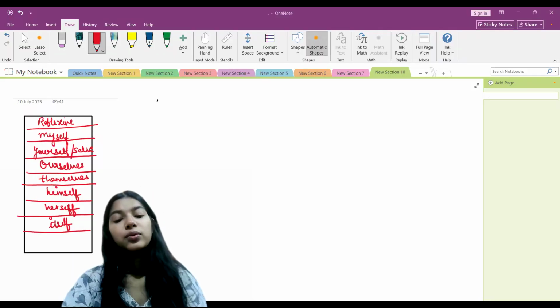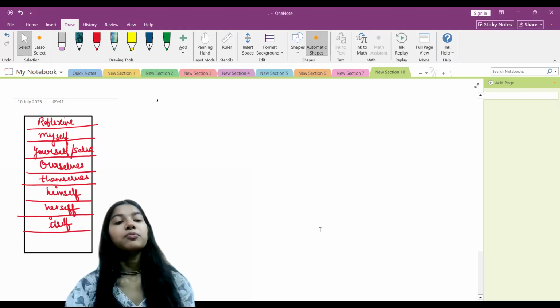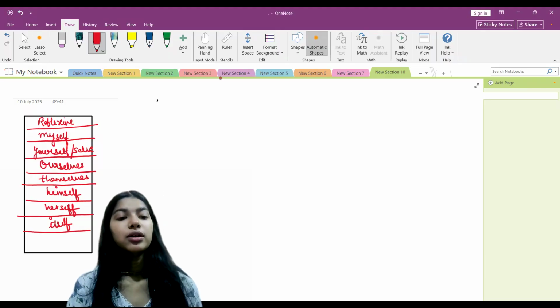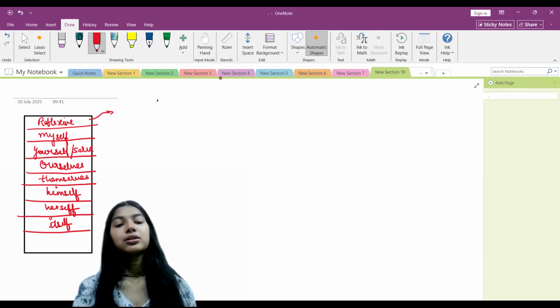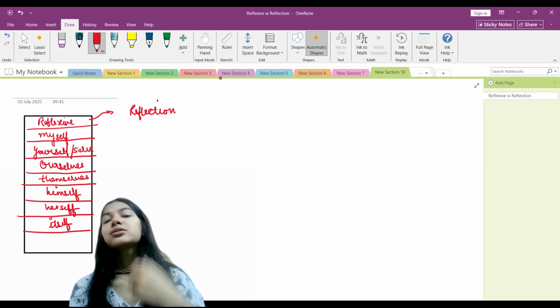So now kids, we are going to learn about some more types of pronoun, that is the reflexive pronoun. The word reflexive itself means reflective, right? Whenever we look towards the mirror, we can see ourselves.